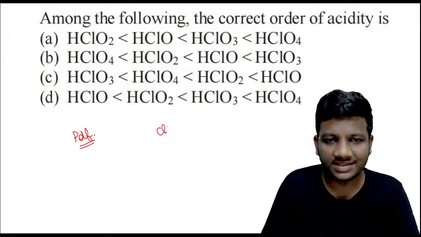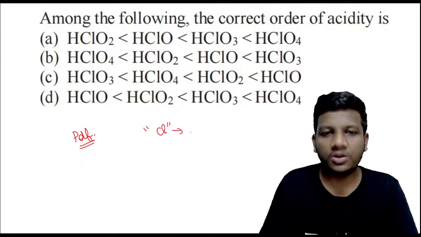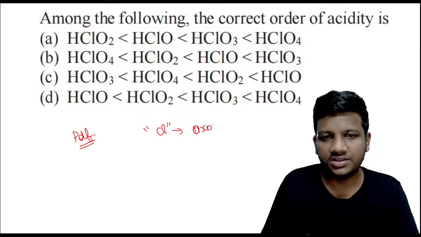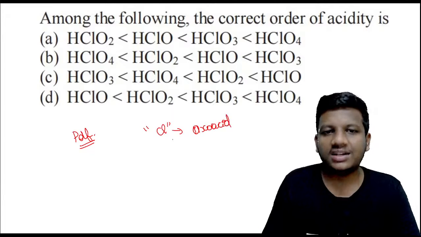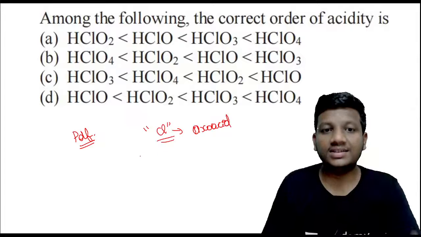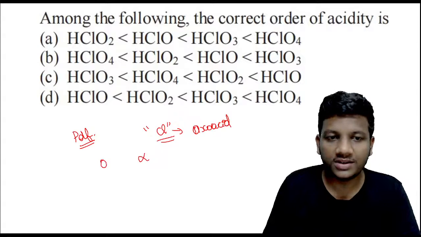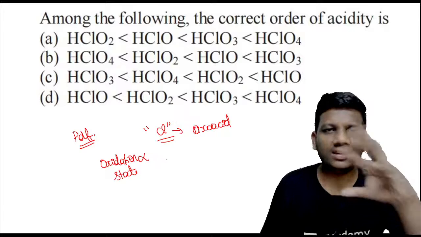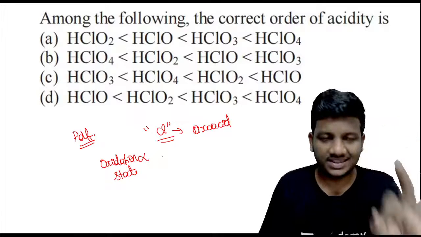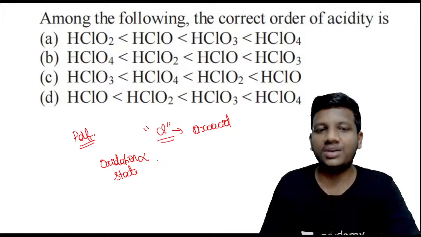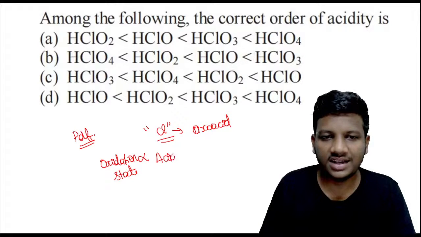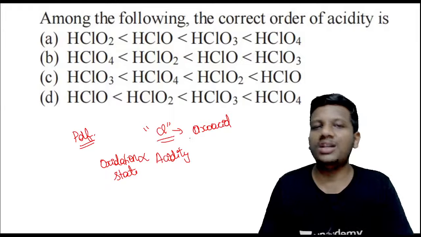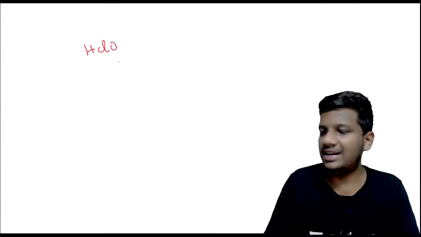You are having the same halogen, and you are going to find some oxo acid. So what happens? The acidic character of the oxo acids of the same halogen is directly proportional to the oxidation state. It's very important. For different things the matter is different, the properties are different. For the same halogen having different oxidation states, the oxidation state is directly proportional to the acidic character. Among these, if you analyze, for HClO, what is the oxidation state of Cl, guys, in HClO?